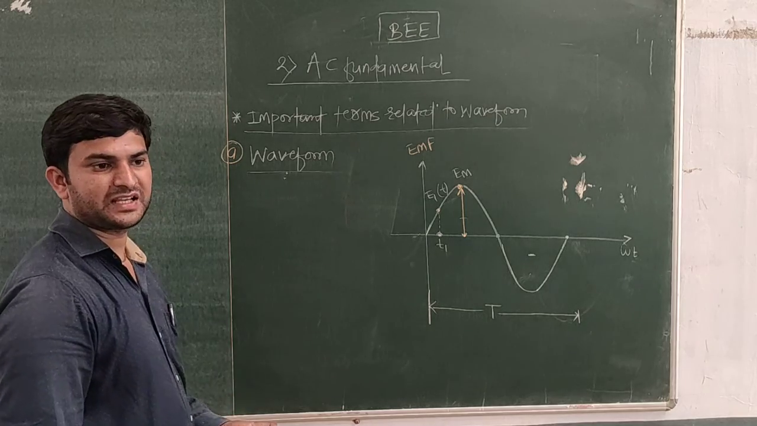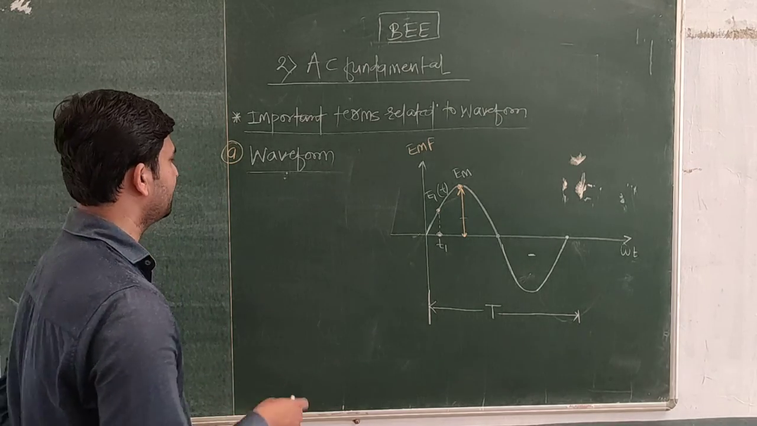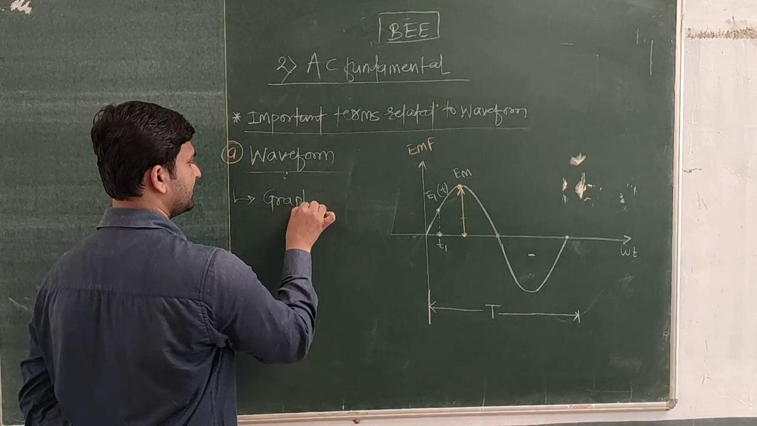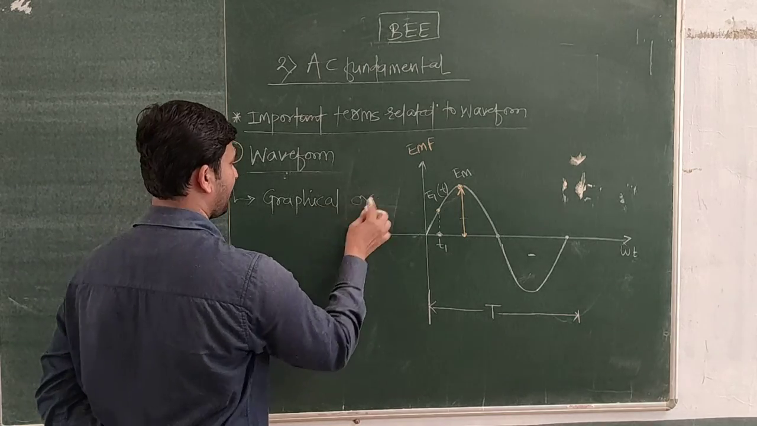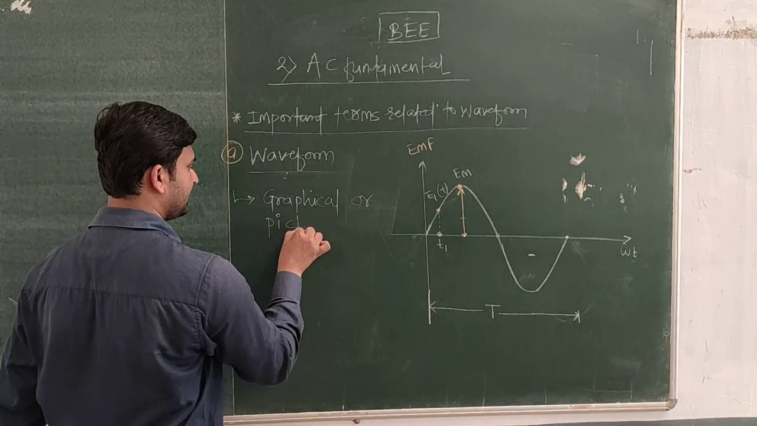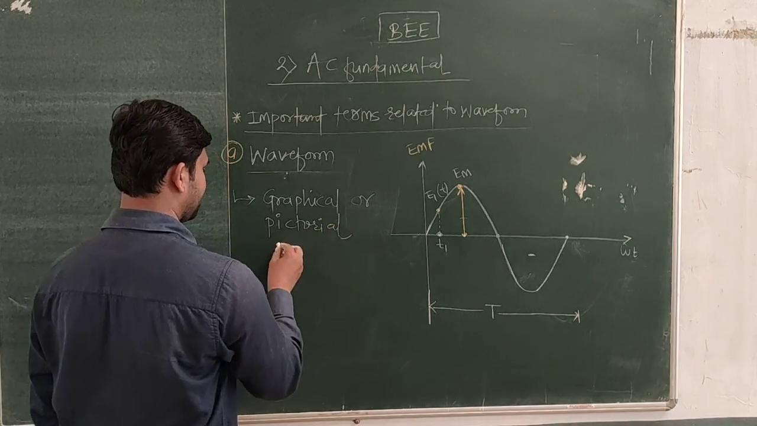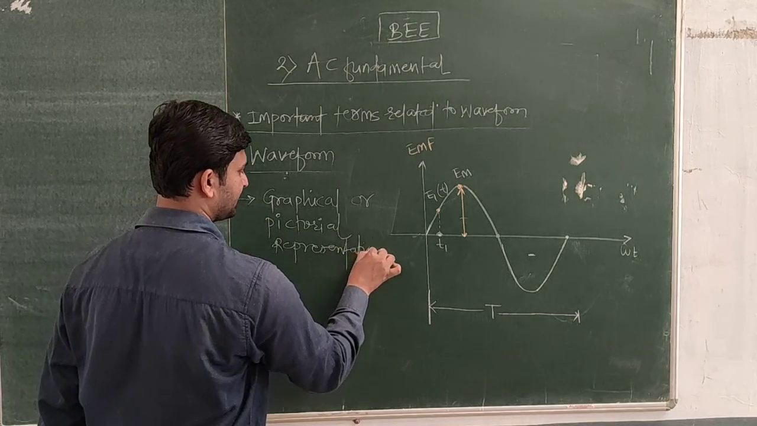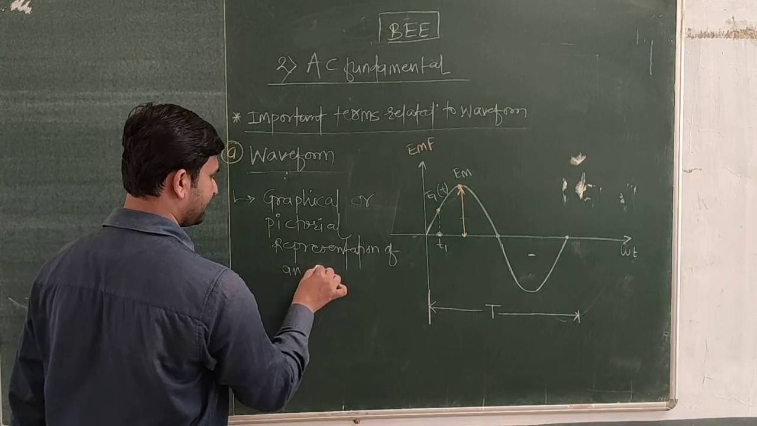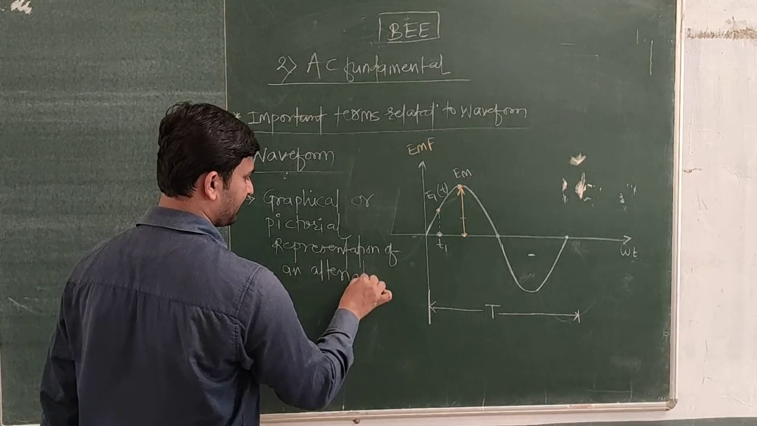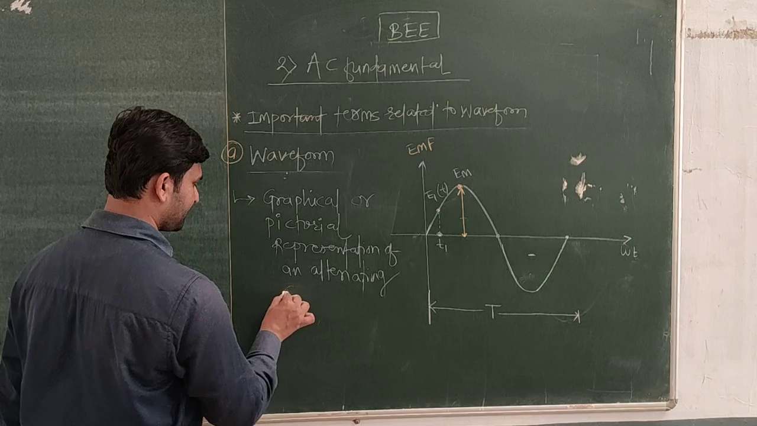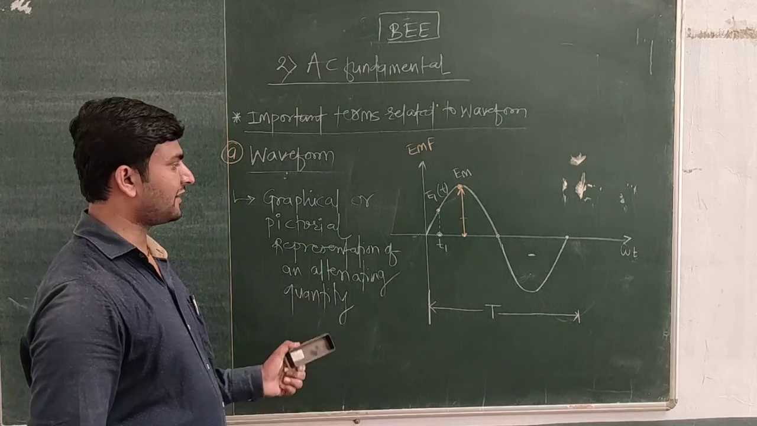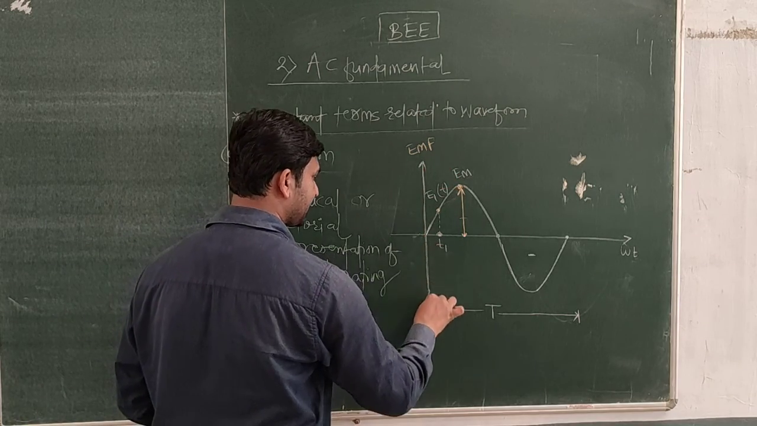So what is meant by a waveform? Waveform is defined as the graphical or pictorial representation of an alternating quantity. So it is a graphical or pictorial representation.